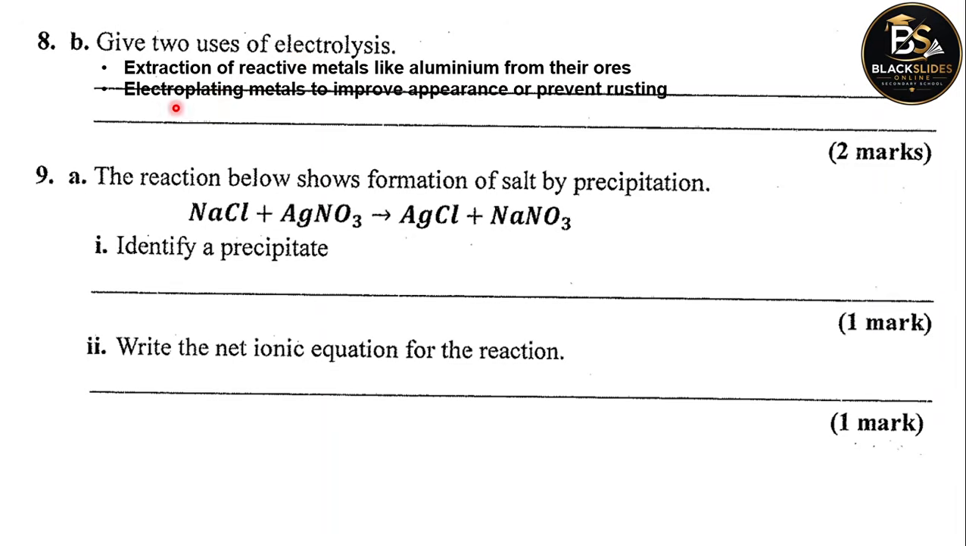It is also used in electroplating metals, coating metals to improve their appearance or to prevent rusting. Electroplating is when one metal, such as iron, is coated with another metal, such as silver, to make it look good or to prevent it from rusting.